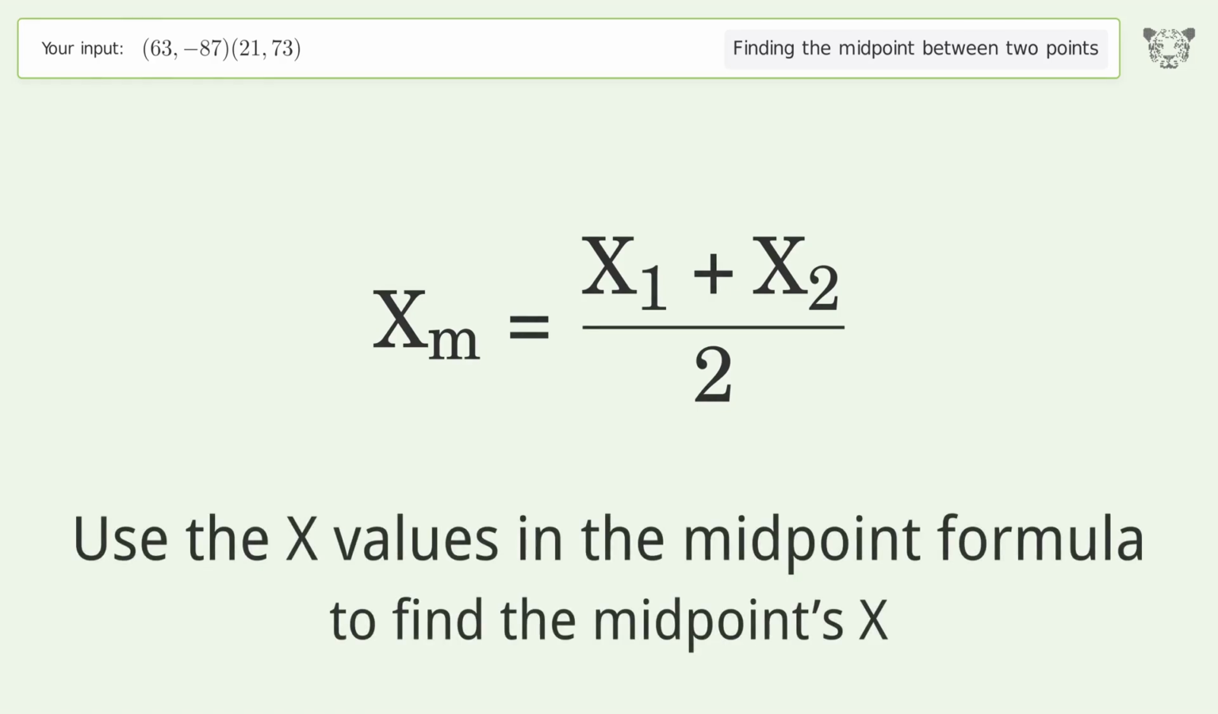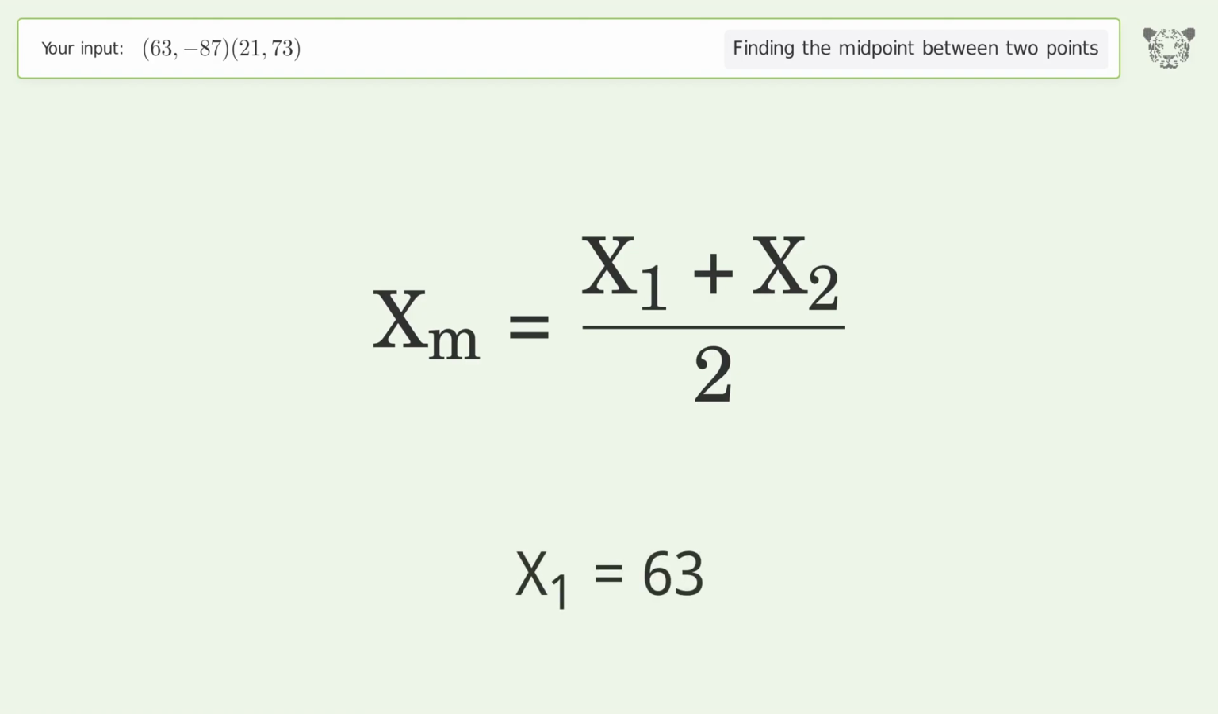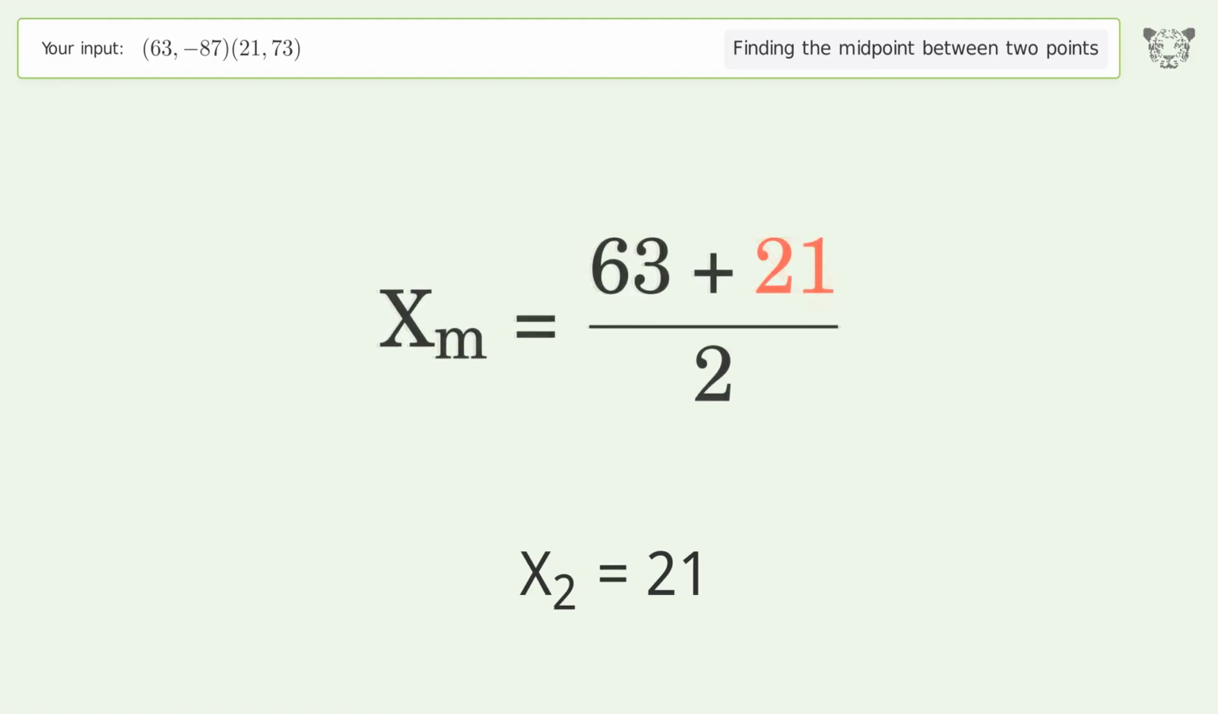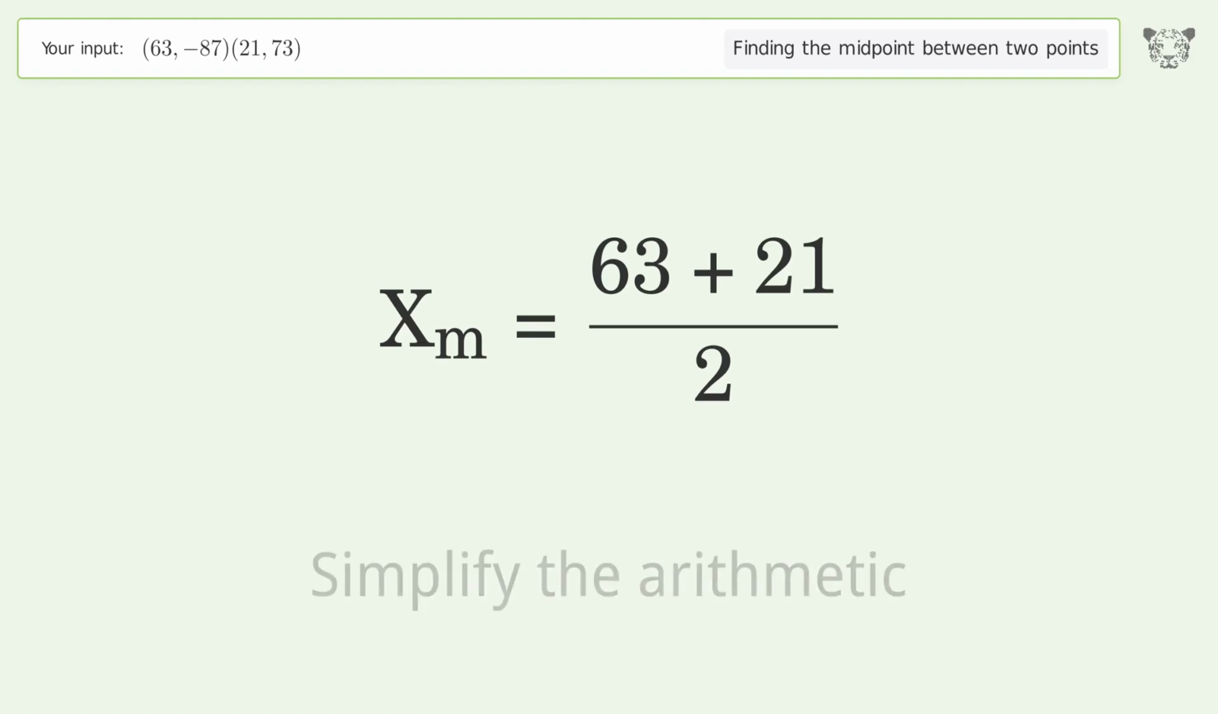Use the x values in the midpoint formula to find the midpoints x. x1 equals 63. x2 equals 21. Simplify the arithmetic.